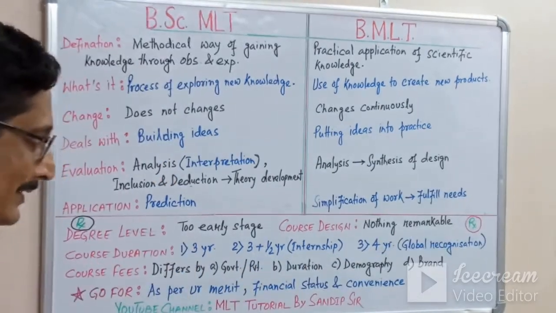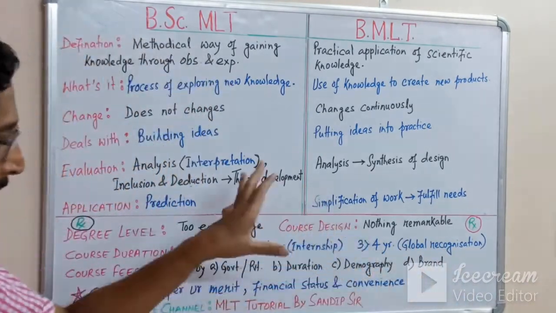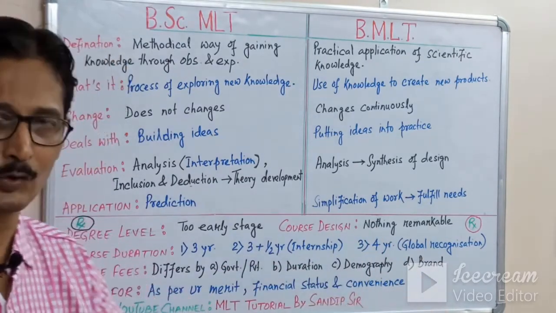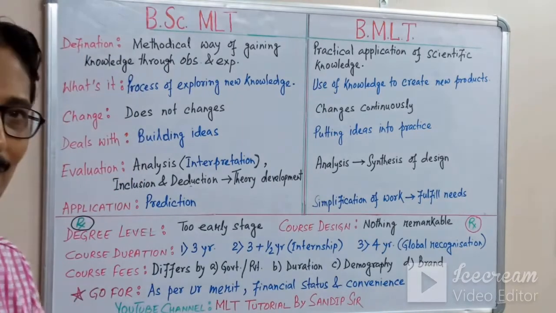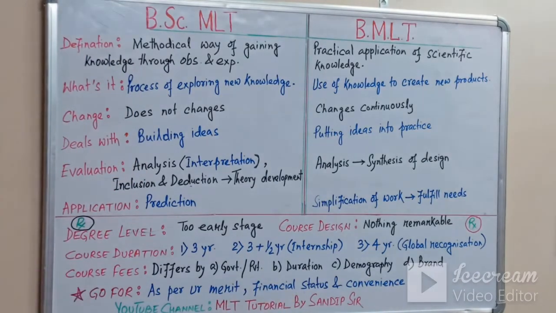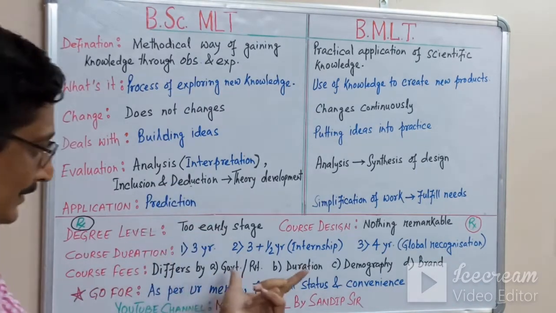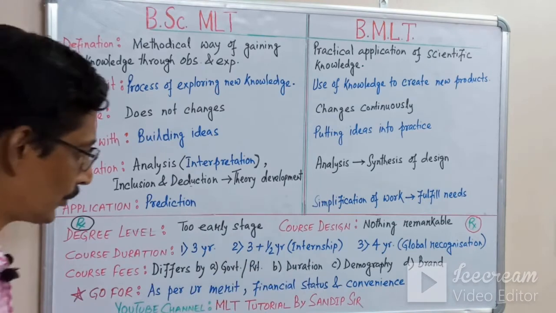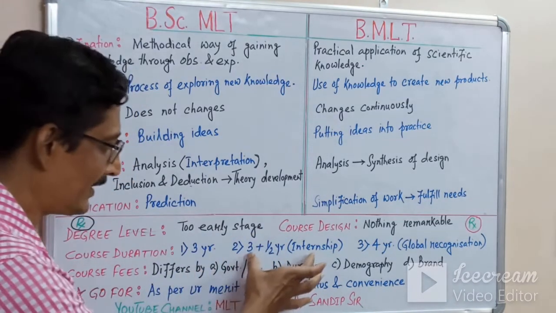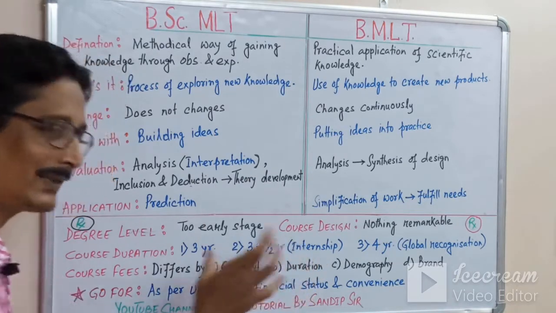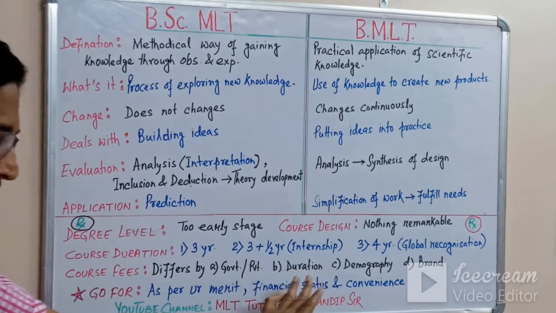Some private universities offer 4 years for global recognition, because some bachelor degrees of less than 4 years are not recognized globally, say if tomorrow you are going for a job in Canada or USA. So at the BSc level, my advice is to go for the best, that is 3 plus a half-year internship. It shall be better for you, and best for you is 3.5 years. So you should proceed for a 3.5-year course.